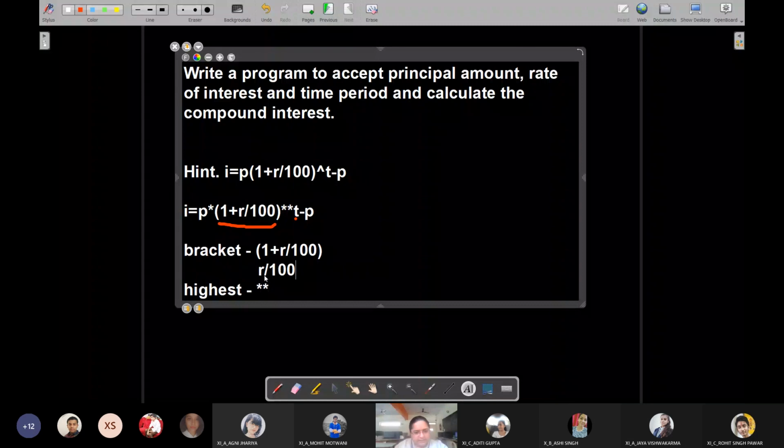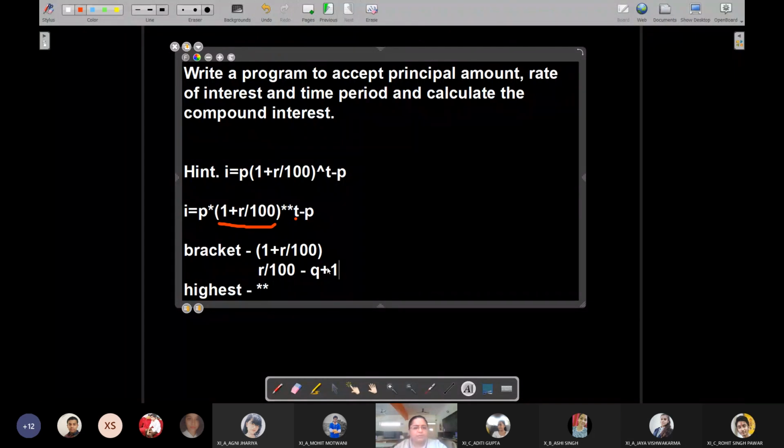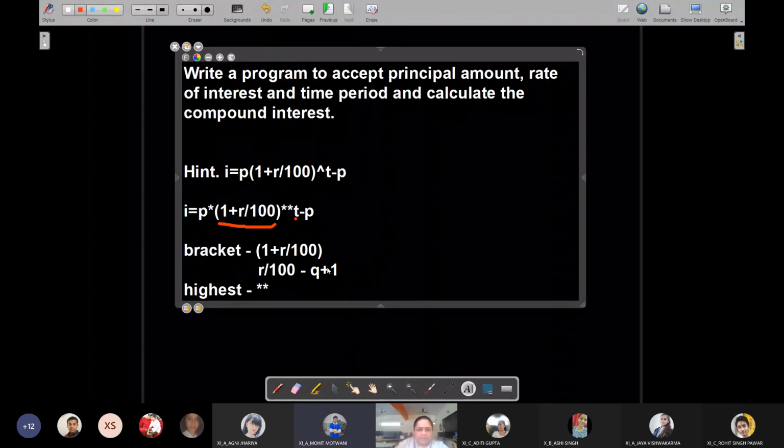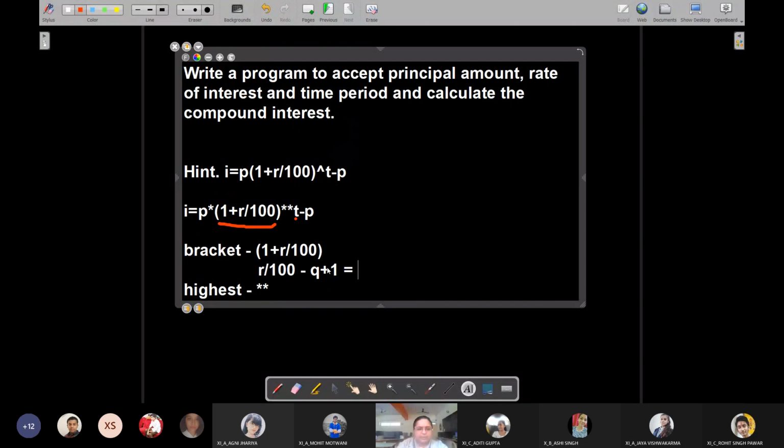Once this is done, that is r is divided by 100, we will get some quotient. That quotient will be added to 1. Right? Now, whatever we have after adding to the quotient, suppose that is, let me just name that as x. Got it? Whatever I got from solving this bracket, suppose it is x. So now, if I simplify this statement, it will become x raised to the power t.